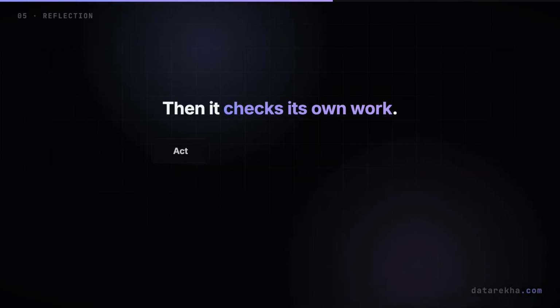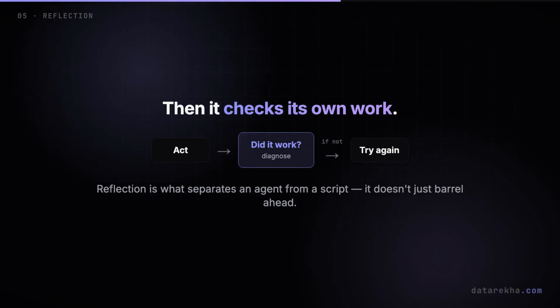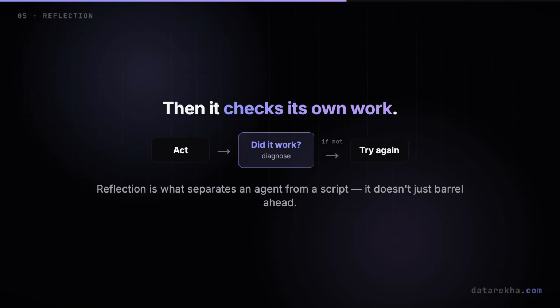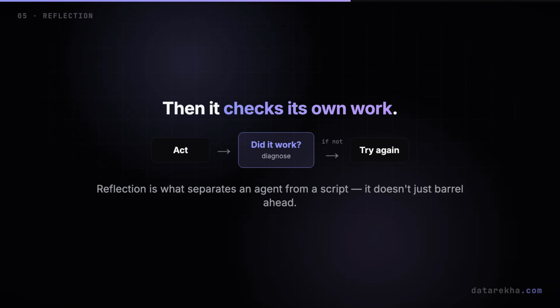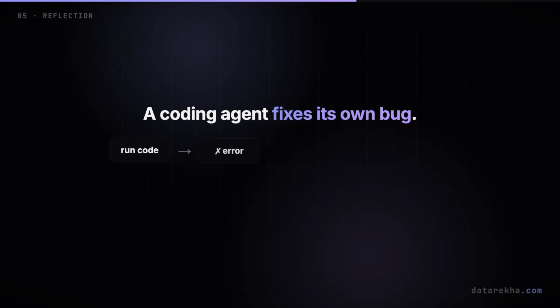Here is what really separates an agent from a script: reflection. After acting, it looks back and asks, did that actually work? Did the code run? Does this really answer the question? If something is off, it doesn't just barrel ahead. It notices, diagnoses what went wrong, and tries a different way. That self-correction loop is the secret sauce.